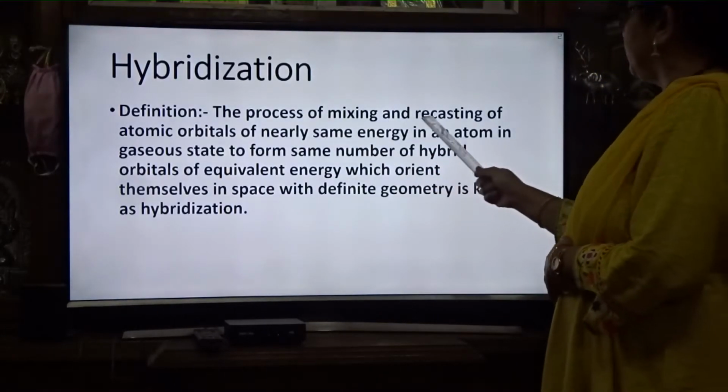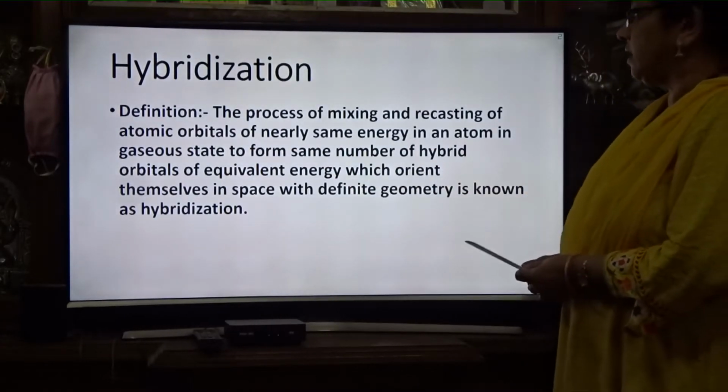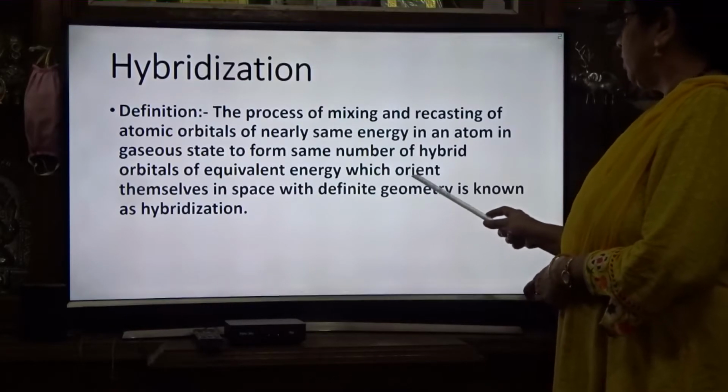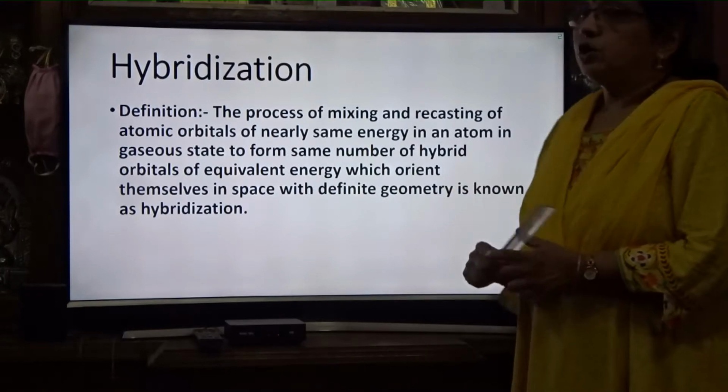Hybridization is the process of mixing and recasting of atomic orbitals of nearly the same energy in an atom in gaseous state to form the same number of hybrid orbitals of equivalent energy, which orient themselves in space with definite geometry. That is known as hybridization. So what is hybridization?